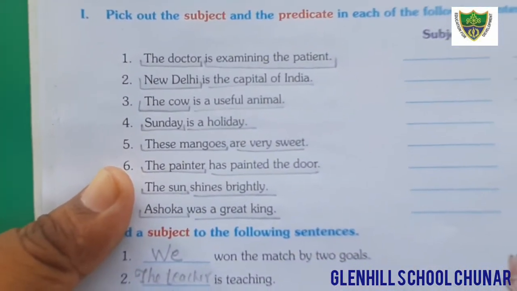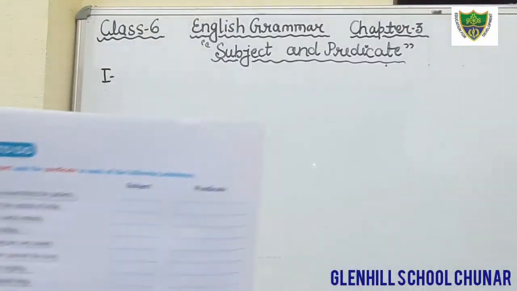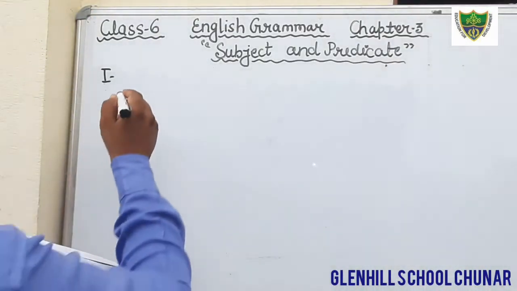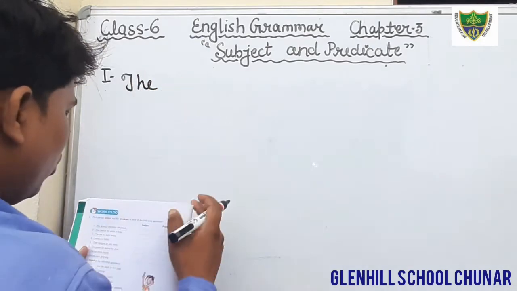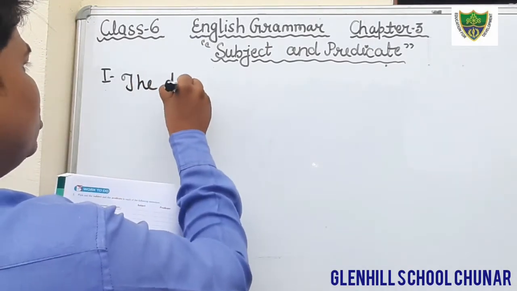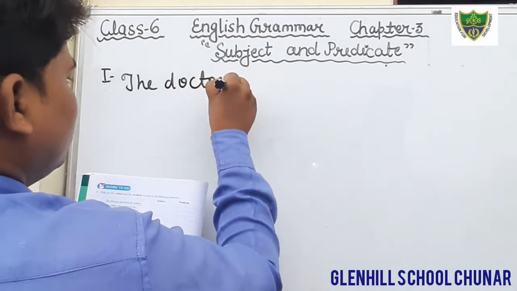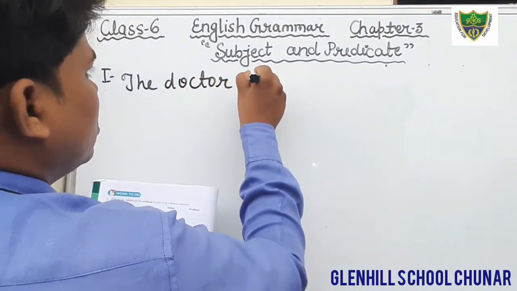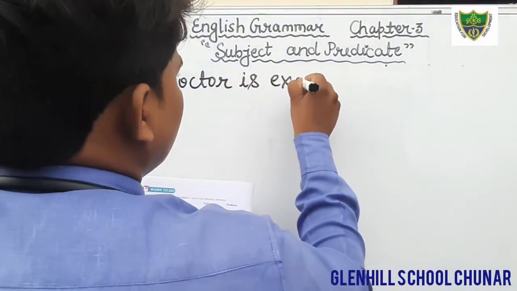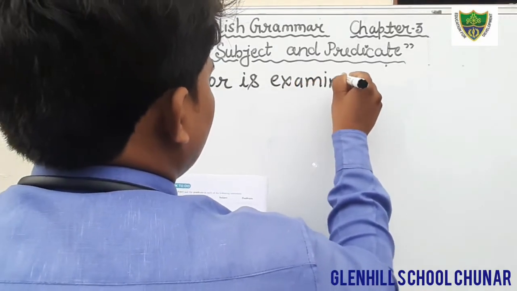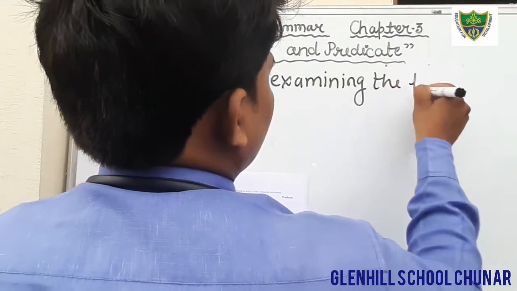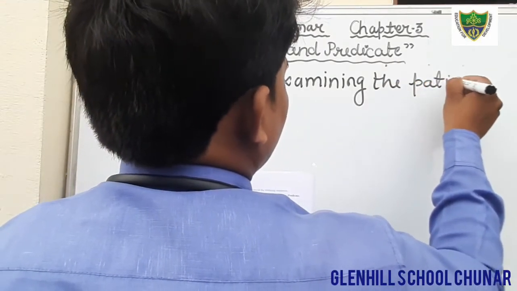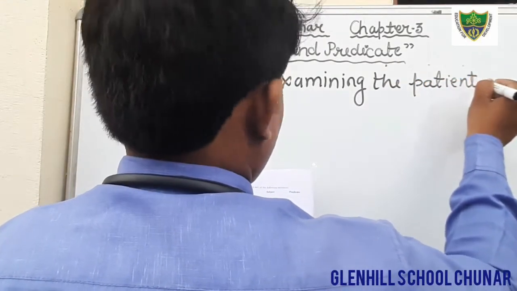The doctor is examining the patient. The first question is given here. I am writing here the question, but you will not write the question. The doctor is examining the patient.